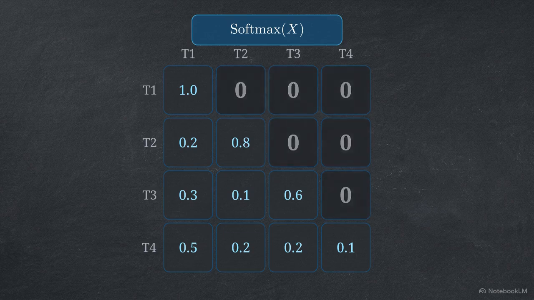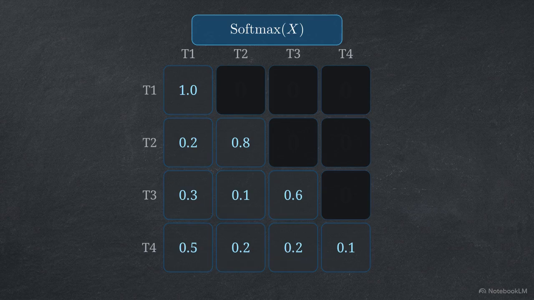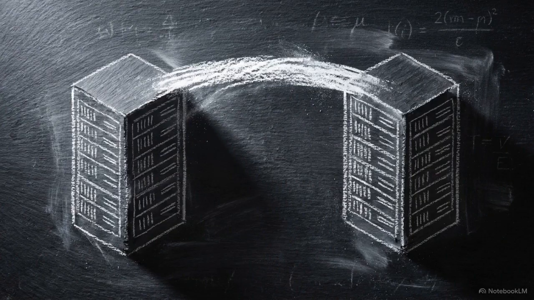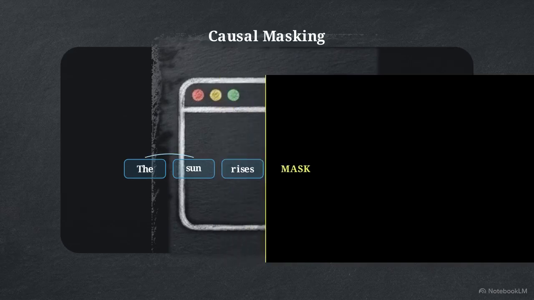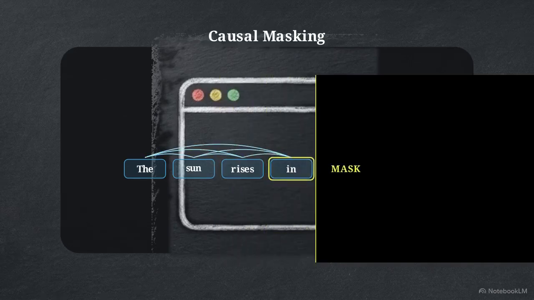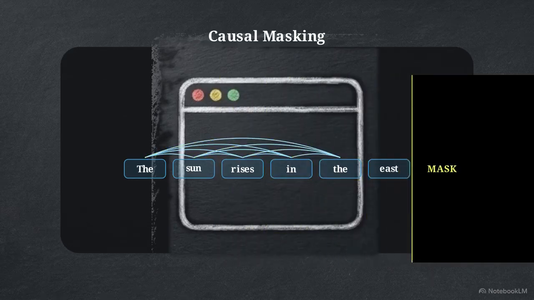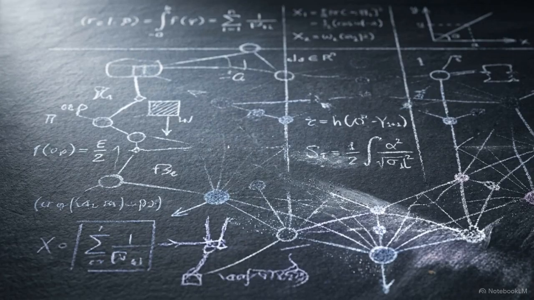This mathematically obliterates any attention paid to future words, blinding the token to what comes next. Hybrid encoder-decoder models, like T5, blend both approaches by using cross-attention as a bridge for sequence-to-sequence tasks like translation. By intentionally blinding the decoder-only architecture to the future, scientists force the model to rely strictly on historical context, creating an engine designed specifically for step-by-step text generation.